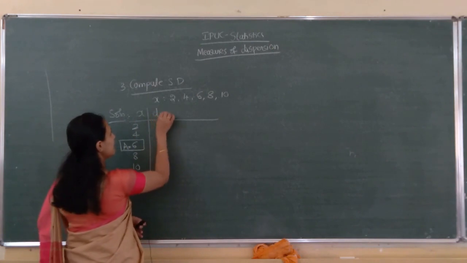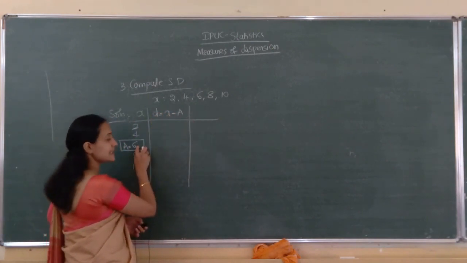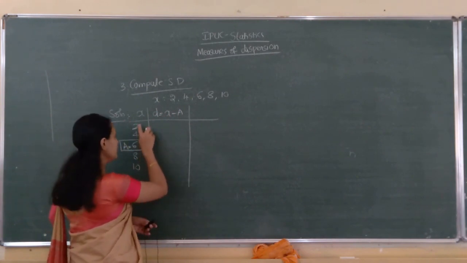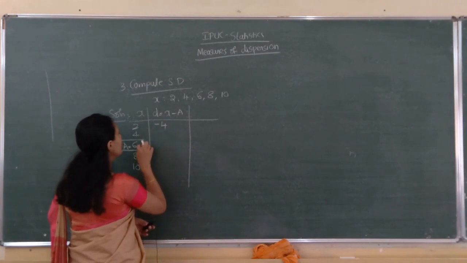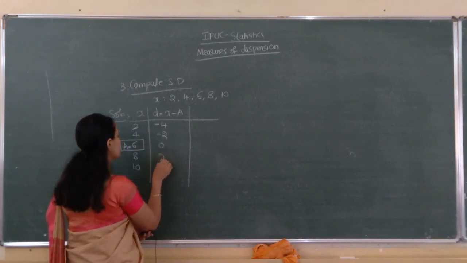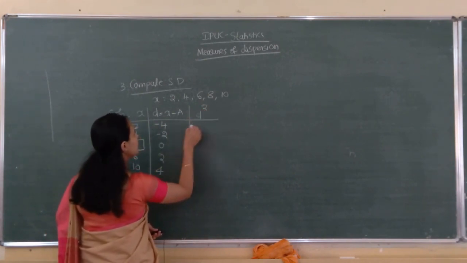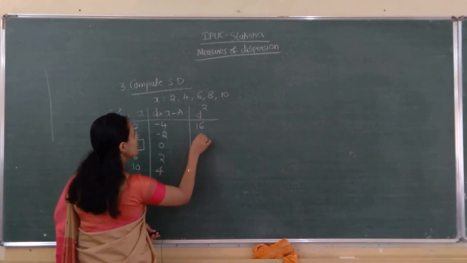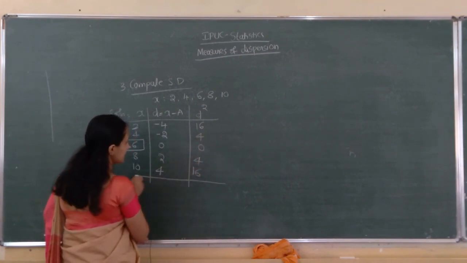Next, d equals x minus a. 2 minus 6 is minus 4. 4 minus 6 is minus 2. 6 minus 6 is 0. 8 minus 6 is 2. 10 minus 6 is 4. Next d square: 4 4s are 16, 2 2s are 4, 0, 2 2s are 4, 4 4s are 16.